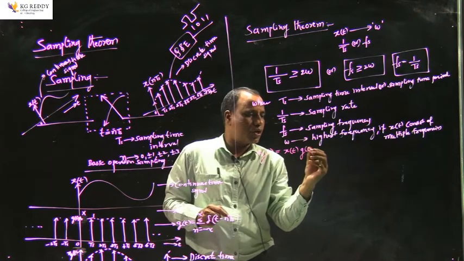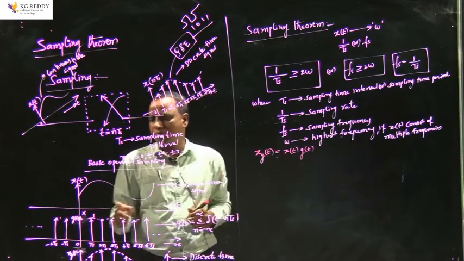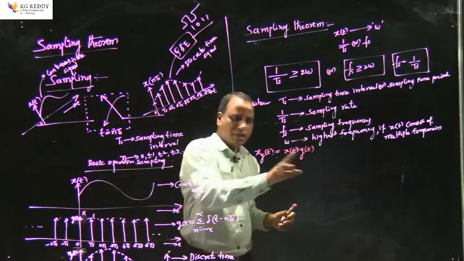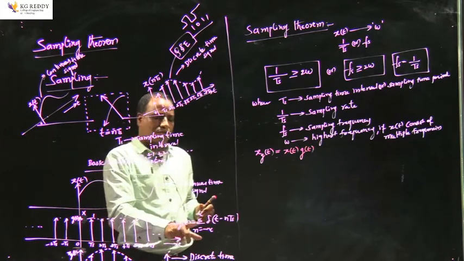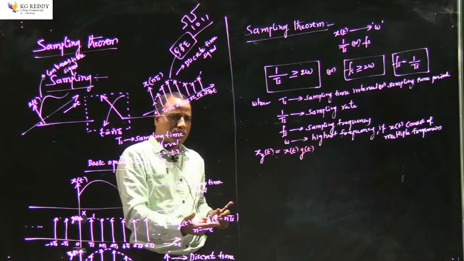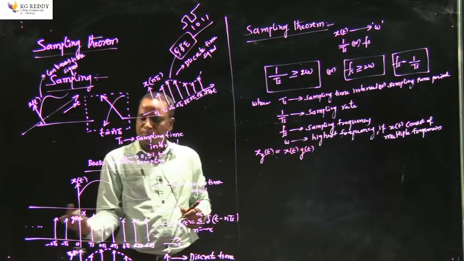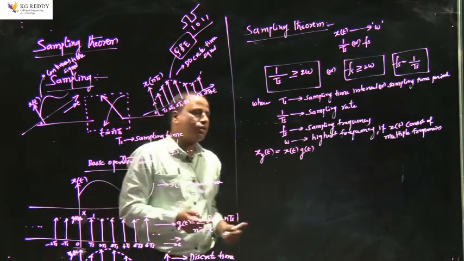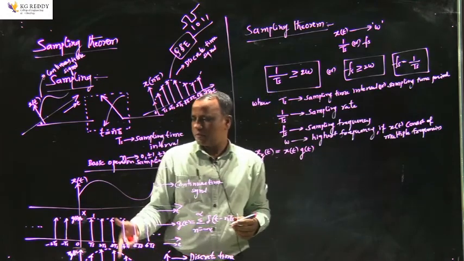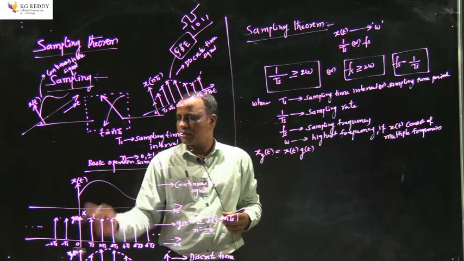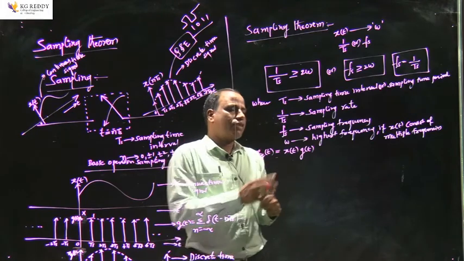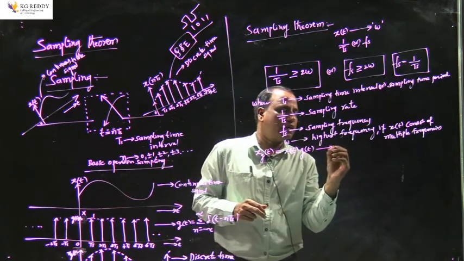Already I mentioned x of t is nothing but the given continuous time signal, and g of t is mathematically the summation, n varies from minus infinity to plus infinity, of delta of t minus nTs. For different values of n it generates a sample, continuing from minus infinity to plus infinity. So this is the valid equation, because xg of t is nothing but the product of these two signals. That's the reason I have written xg of t equal to x of t into g of t. This is valid in the time domain.